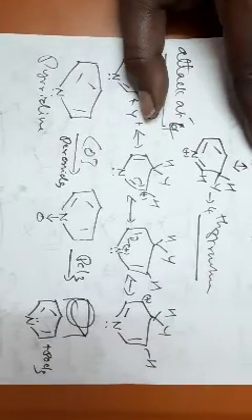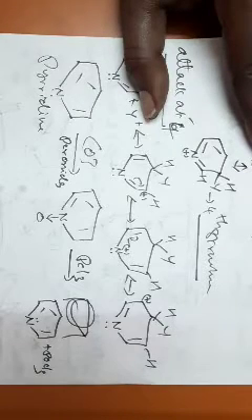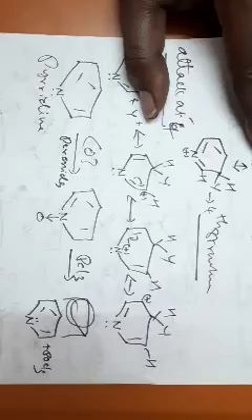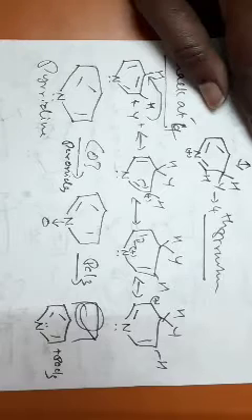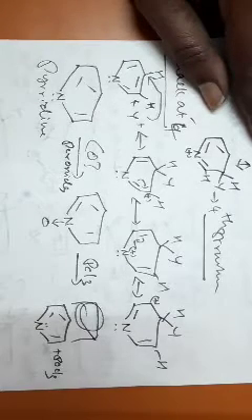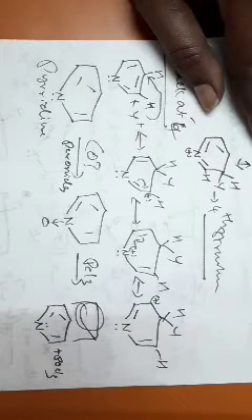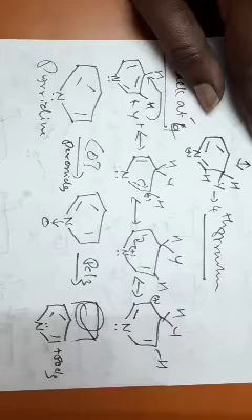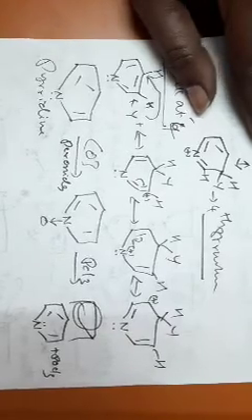So, if you want to suppress the reactivity due to the lone pair of electrons over the nitrogen, and if you want to synthesize 2 and 4 substituted compounds of pyridine, then the simple procedure is to convert pyridine to pyridine N oxide, and carry out the synthesis with pyridine N oxide.